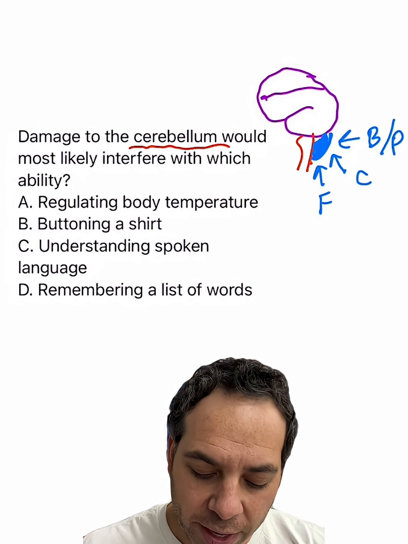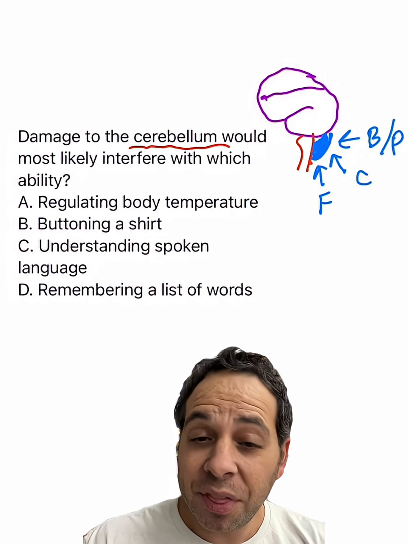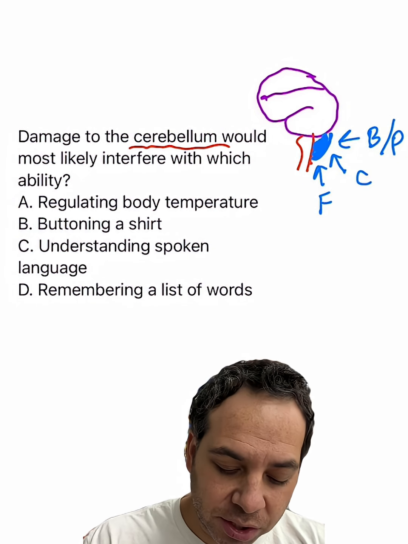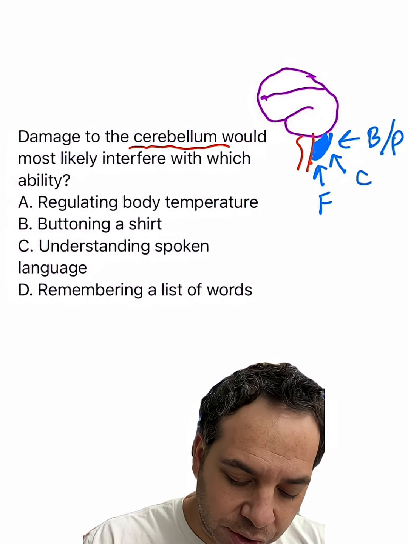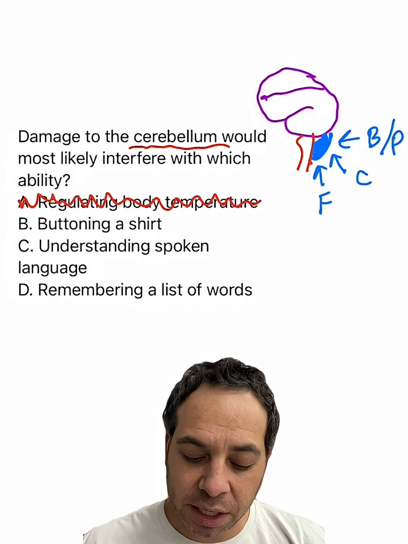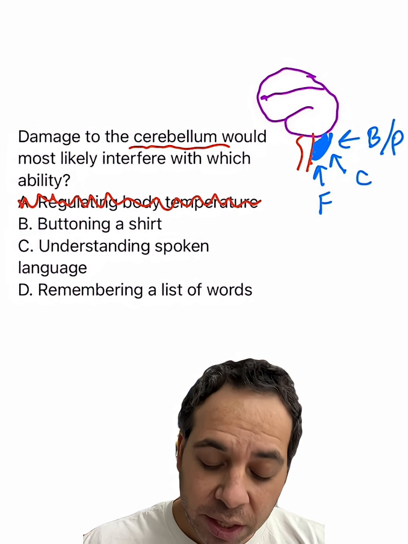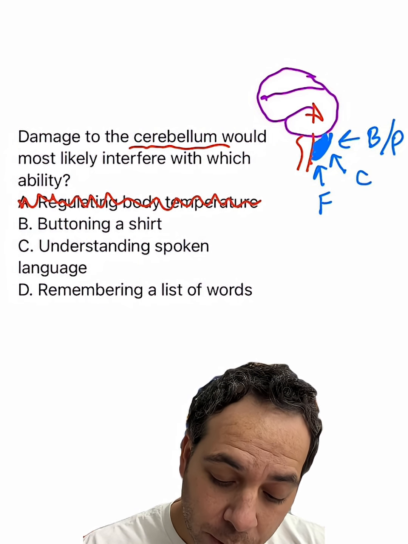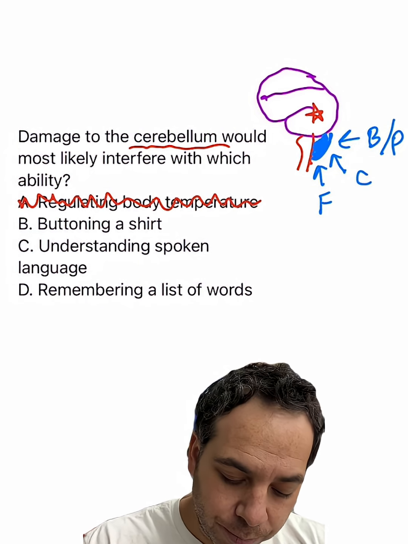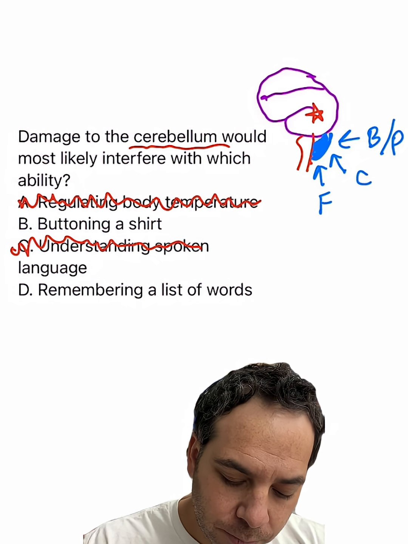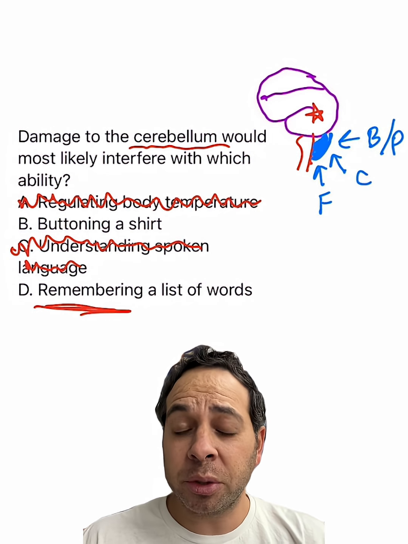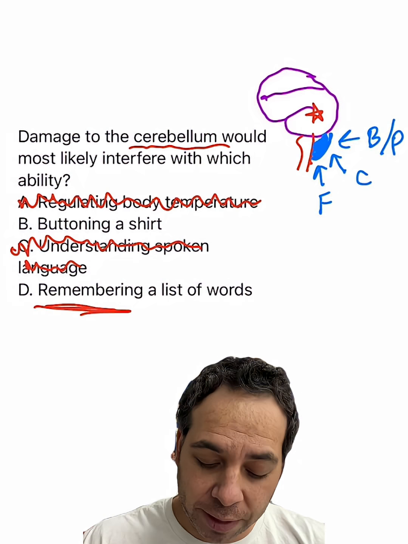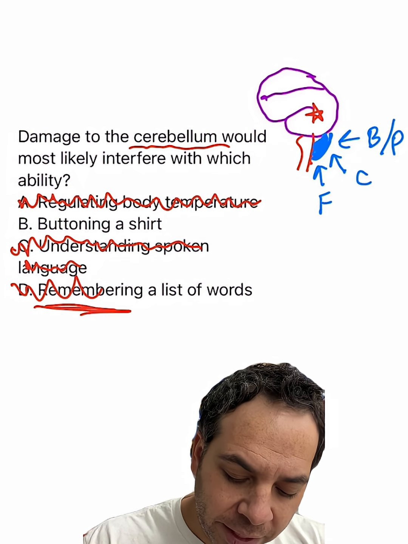All right, let's look at letter A, regulating body temperature. That's actually related to our hypothalamus. Think of the hypothalamus as regulating our body and returning it to homeostasis. So nothing to do with posture, balance, or fine motor skills. Let's look at letter C, understanding spoken language. That's related to our temporal lobe, more specifically Wernicke's area, so we're going to eliminate that one. And finally, letter D, remembering a list of words. Memory is usually related to our hippocampus, also found within our temporal lobe. We're going to eliminate that as well.